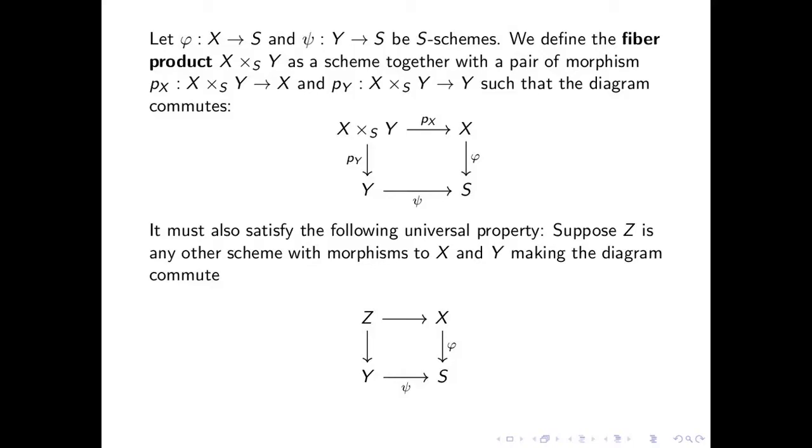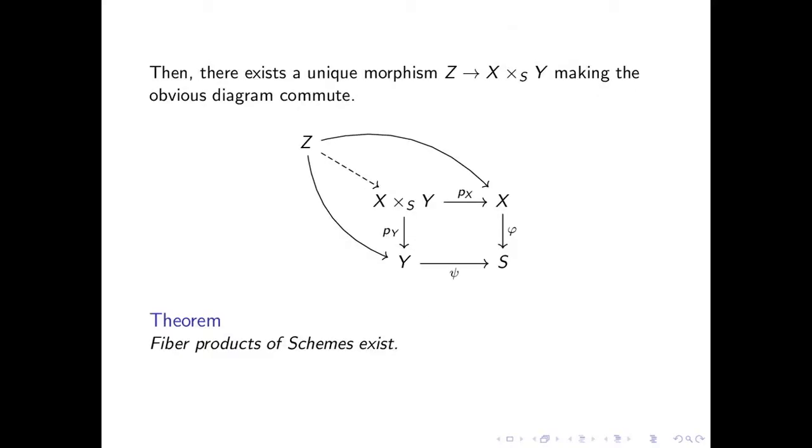If Z is any other scheme with morphisms to X and Y making the diagram commute, then there exists a unique morphism from Z to the fiber product making the obvious diagram commute. Similar to tensor products, we must also verify that they actually exist. The proof of the existence of fiber products is somewhat tedious, so I'm not going to include it here, but it can be found in its entirety in Hartshorne or Mumford's second red book or Qing Liu's Arithmetic Curves.